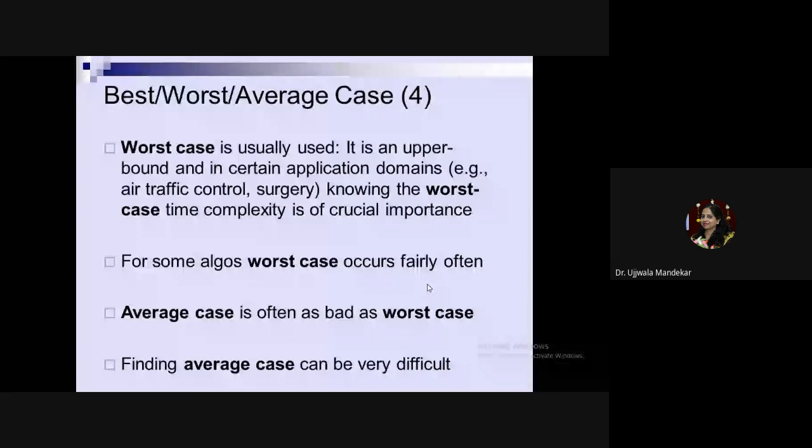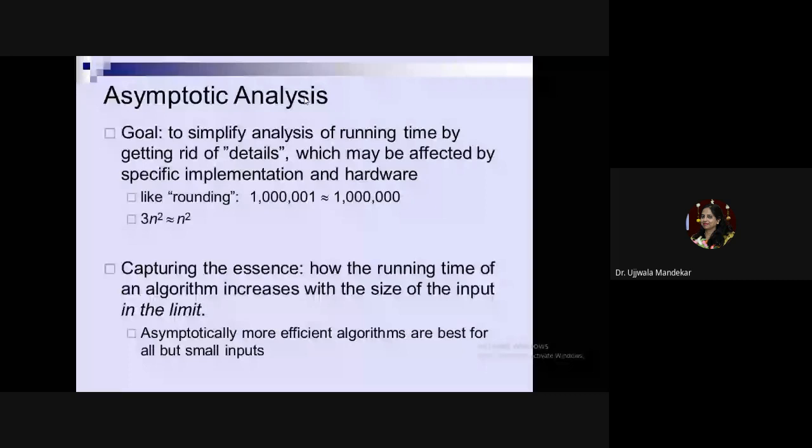Worst case gives you the upper bound, or the highest time required for the execution of the algorithm. Whereas average case gives you the in-between, or average, time required for the execution. Whereas best case gives you the minimum time required for the execution. Now, for this purpose, we use a notation, and that notation is known as the asymptotic notation.